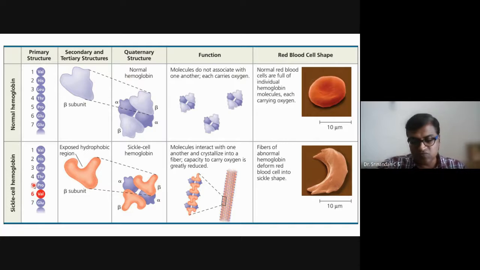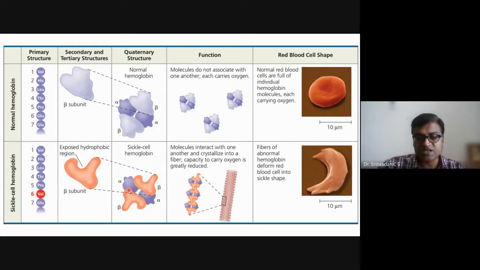When this is folded, you see the 3D structure is different. It should have been like this, but the structure is something different. In this structure, when valine is introduced, it will have a hydrophobic region which will be exposed. Then comes the quaternary structure.